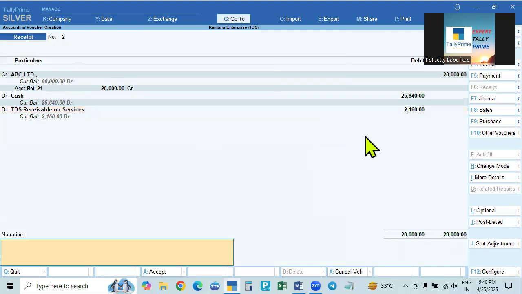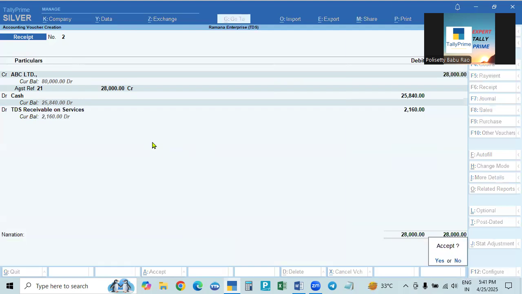So when we receive the money in the bank, we see the bank entry. In the bank entry, 28,000 is receivable, and receiving 25,840 means the balance 2,160 is the TDS. That we can understand from the bank statement, and we can make the entry either when the money is received or at the time of making the entry. So we need not pay anything to anyone. This is with the government, TDS receivable from the government at the end of the year.